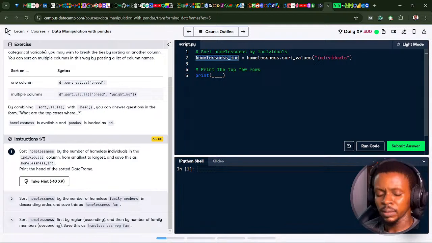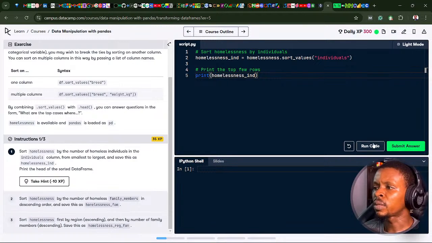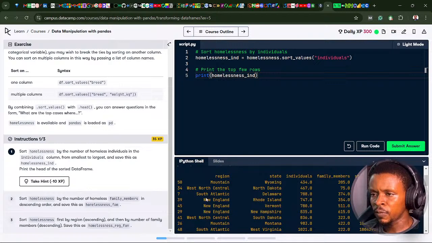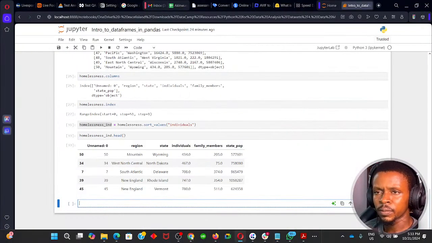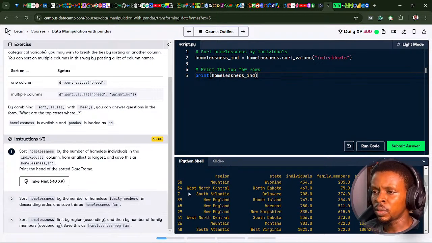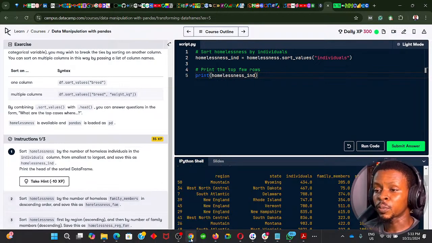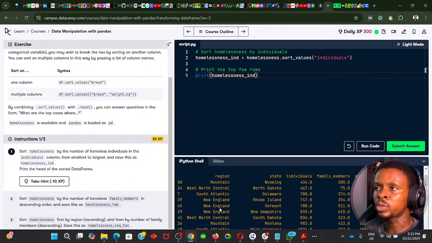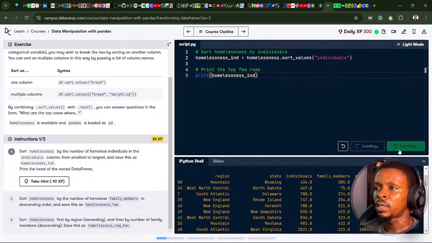So this is going to be print this result here. Let's run the code. Voila. So this is going to print everything for us. I see the first is row number 50, which is 434, 467. So by default, it is sorting from smallest to largest, ascending. If you want to sort from largest to smallest, you're going to put ascending equals false. Let's submit and see.